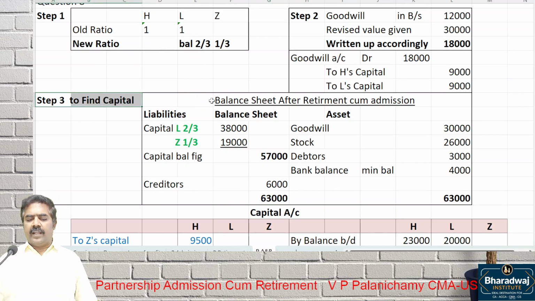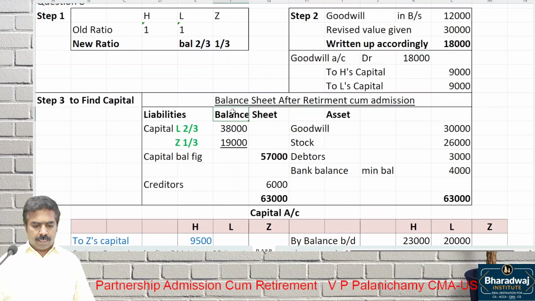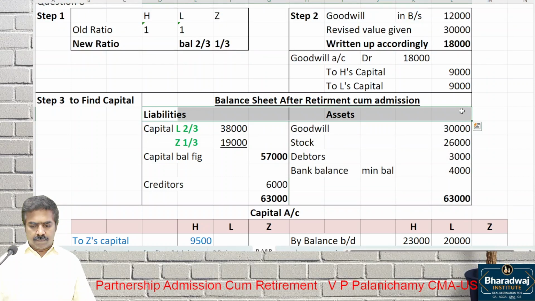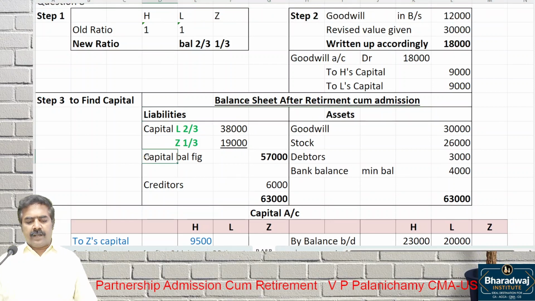To find capital, we prepare the balance sheet. This capital is the balancing figure for us.